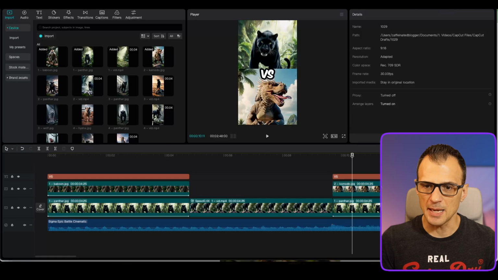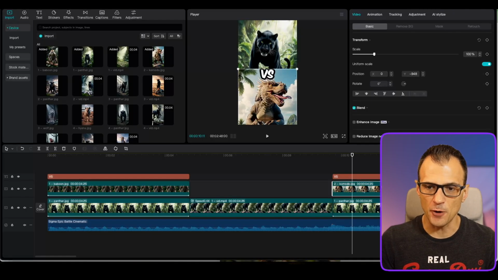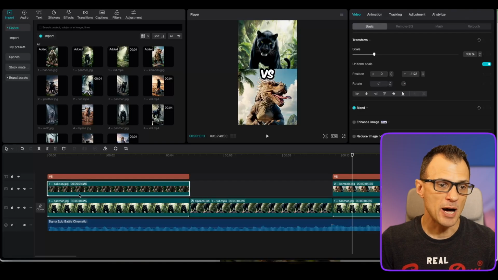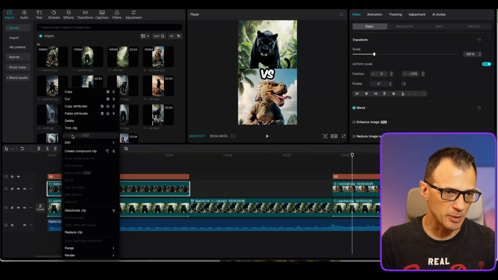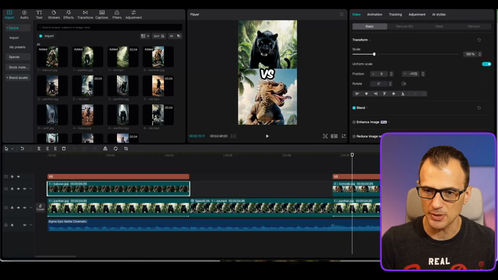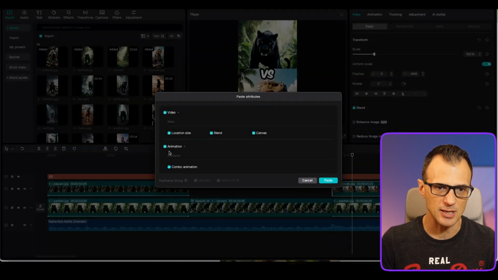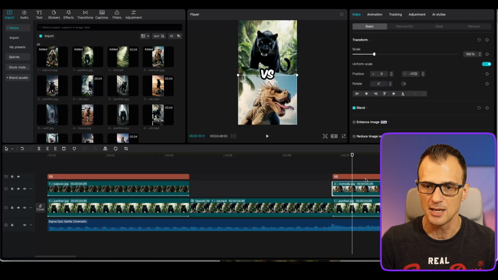By the way, a little tip, when you're doing the next scene and you've got the photo of the Komodo dragon, you can just copy and paste the animation from the previous part of the video. So here I'm going to right click on baboon. Okay, I'm going to click copy attributes, and then I'm going to right click over here and I'm going to say paste attributes. And you can see here it can do everything like location, size, blend, canvas, and animation. You can paste all of that. So this will save you some time while editing.